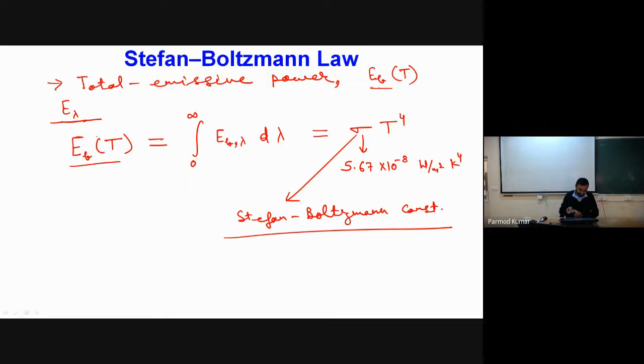This relationship will be very useful when we determine the emission of radiation from real surfaces, because determining the intensity spectrum for real surfaces is very challenging and complex. So we take advantage of the black body spectrum in order to determine the radiative heat transfer from real surfaces.